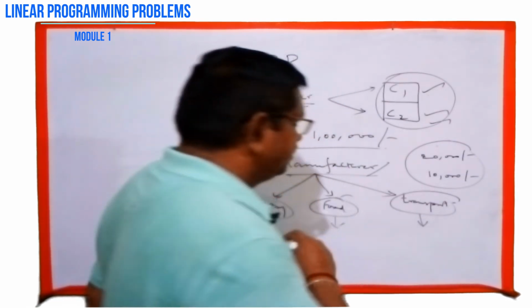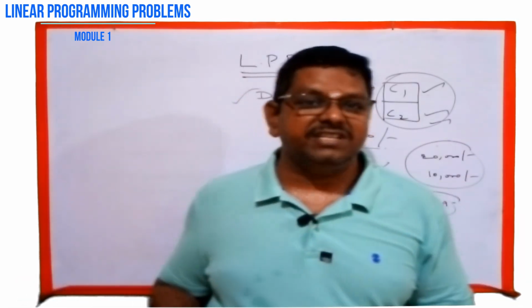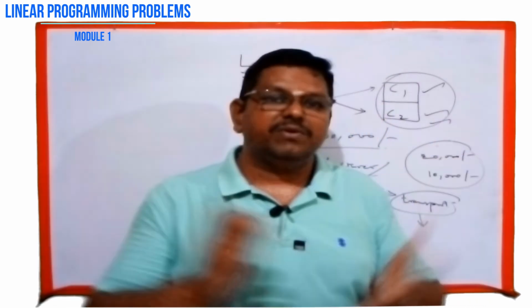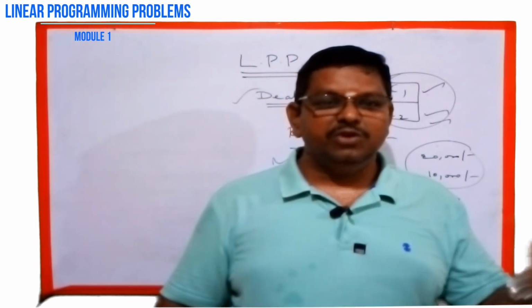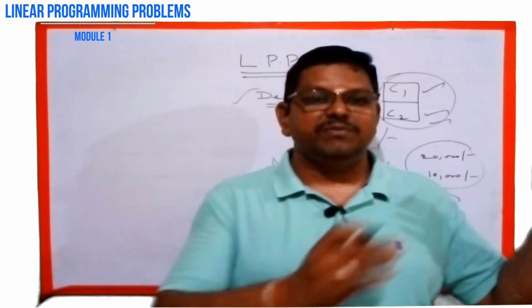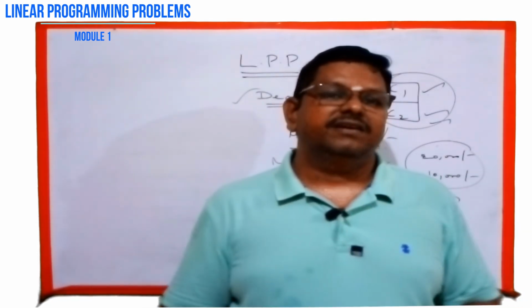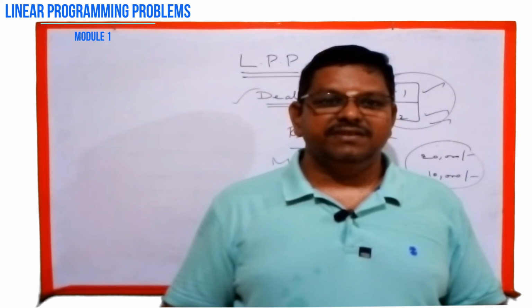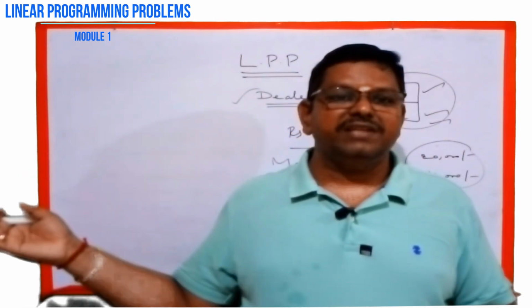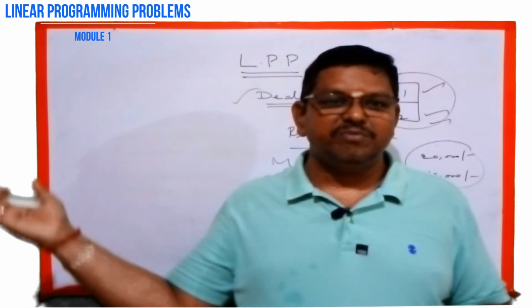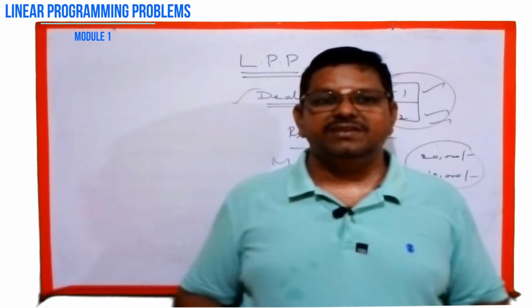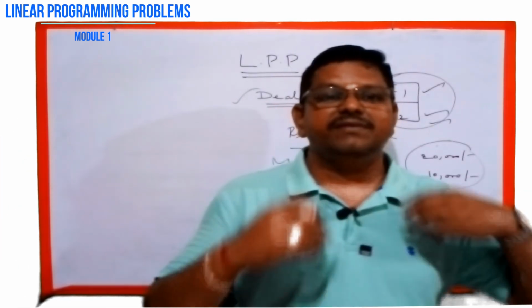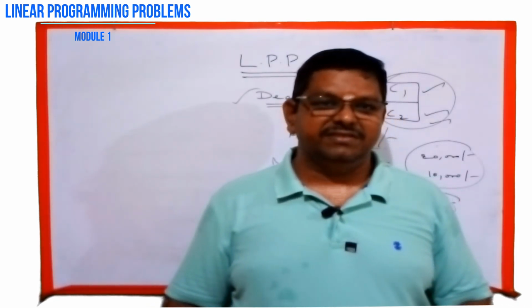And next, transportation and allocation. For example, you are the owner of a lorry booking office. You want to transport the materials from one godown to some shops. Like that, another transport manager also will be having the same idea. He also may be sending the materials to the same shops, and how both of them can maximize their profits.